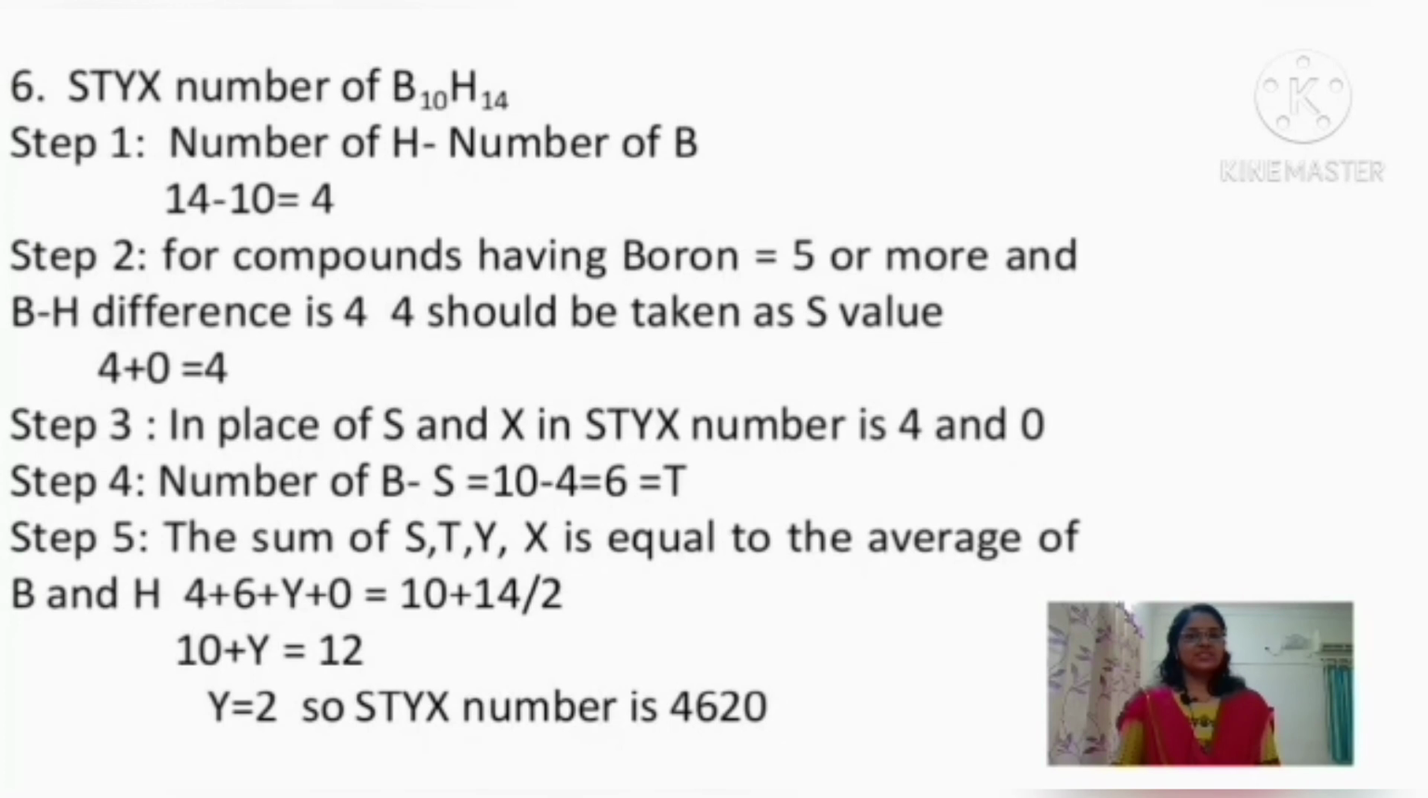Next is to find the STYX number of B10H14, that is decaborane-14. Here the number of boron atoms is 10 and the number of hydrogen atoms is 14. When we take the difference, that is 14 minus 10, it is equal to 4.